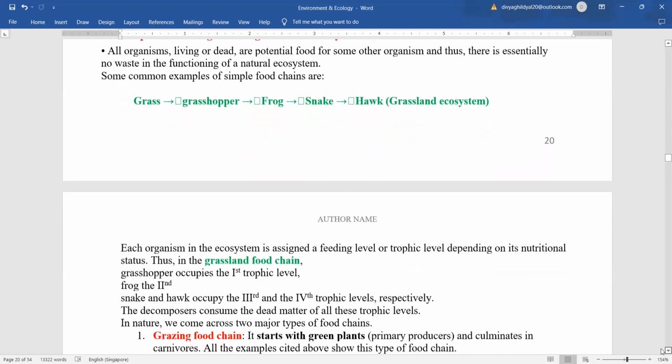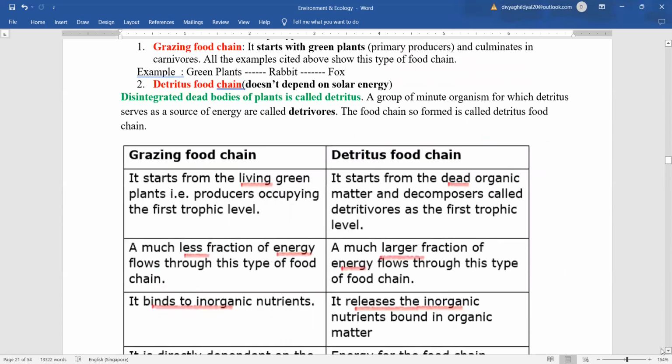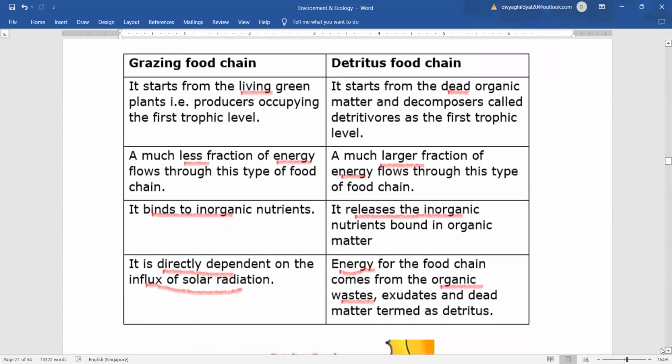Okay, now the grazing and detritus food chain. Grazing, G for grazing, G for green. So it starts with green plants. Detritus food chain is not depending on the solar energy. D for detritus, D for dead. So disintegrated dead bodies of plants. Let us compare them. This was asked once in section B carrying 5 marks. So you can show the comparison like this.